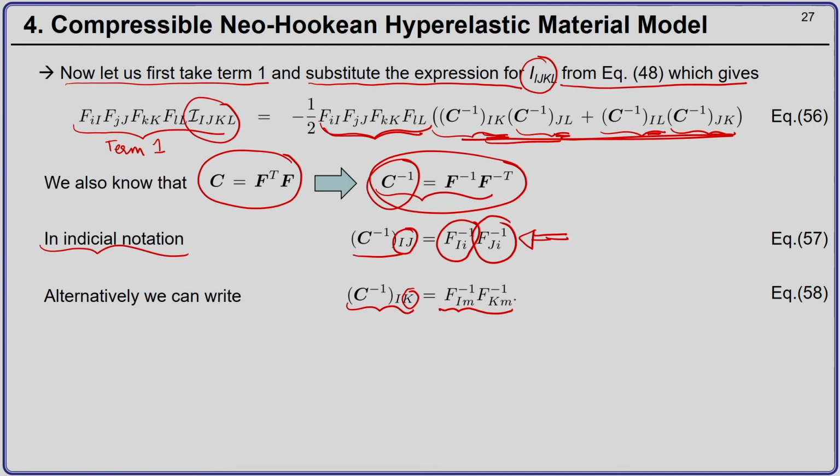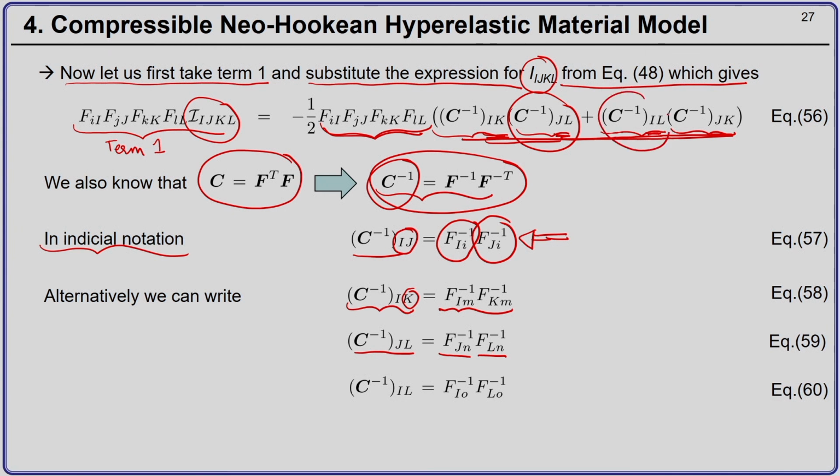Then C inverse Jl will become F inverse Jn, F inverse Ln. Then C inverse Il will become F inverse Io, F inverse Lo, and finally, the last expression C inverse Jk will become F inverse Jp, F inverse Kp.